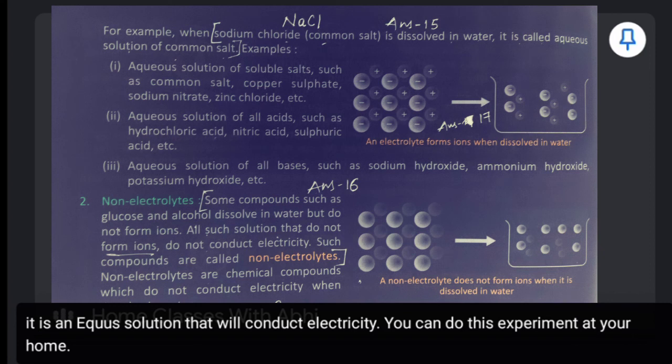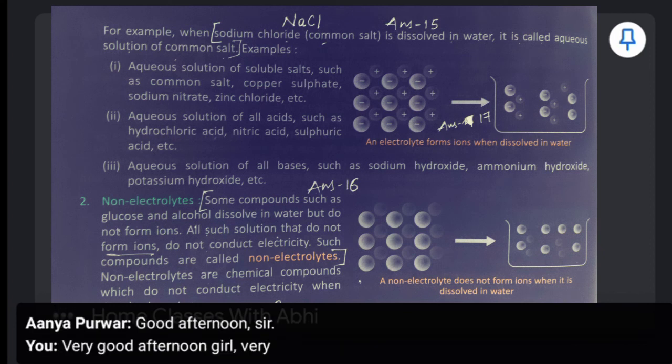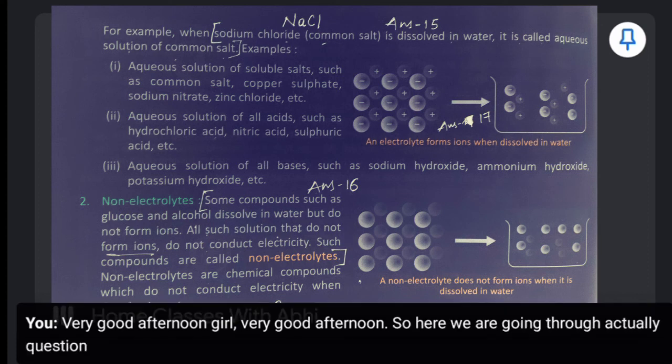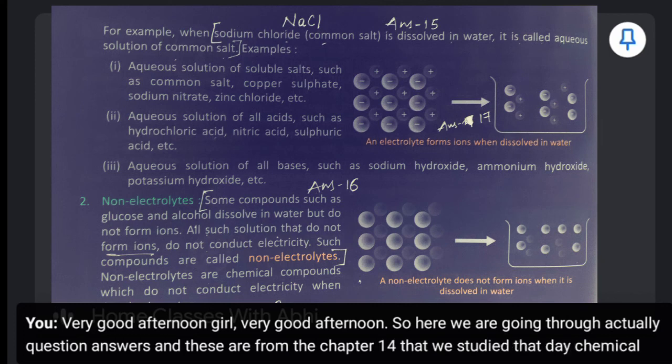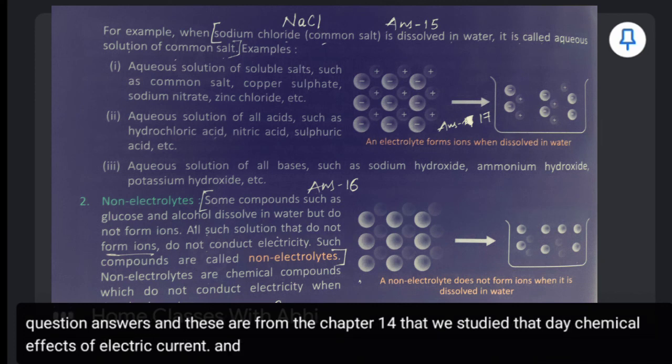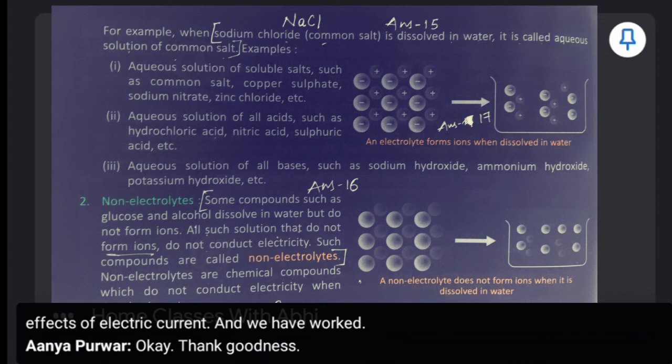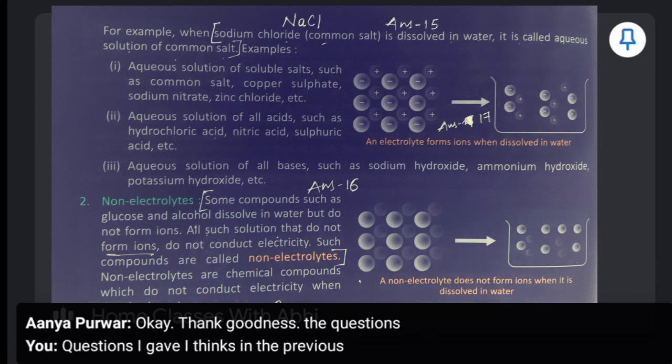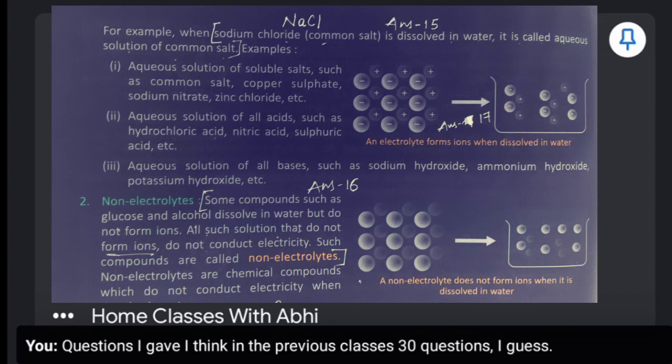Yeah. Very good afternoon, girl. Very good afternoon. So here we are going through question and answers, and these are from chapter 14 that we studied that day, chemical effects of electric current, and we are working on question number 15. Questions I gave, I think, in the previous classes, 30 questions, I guess. Correct now?